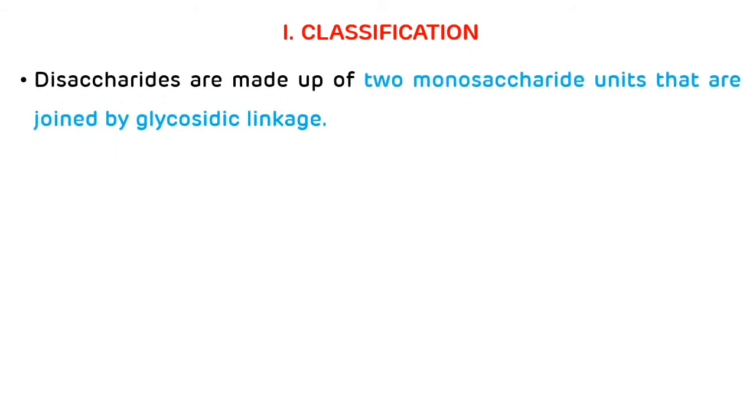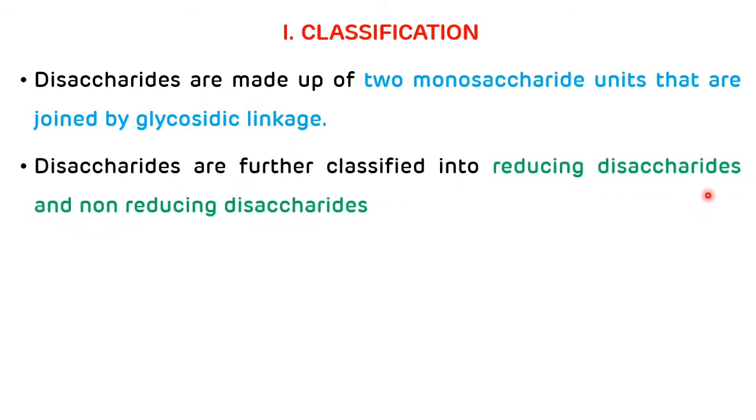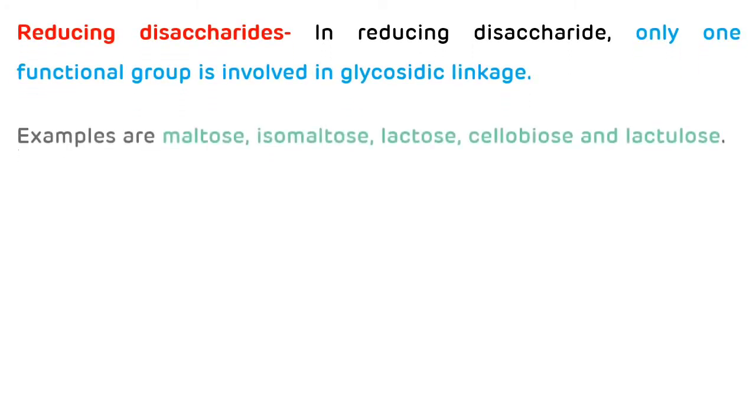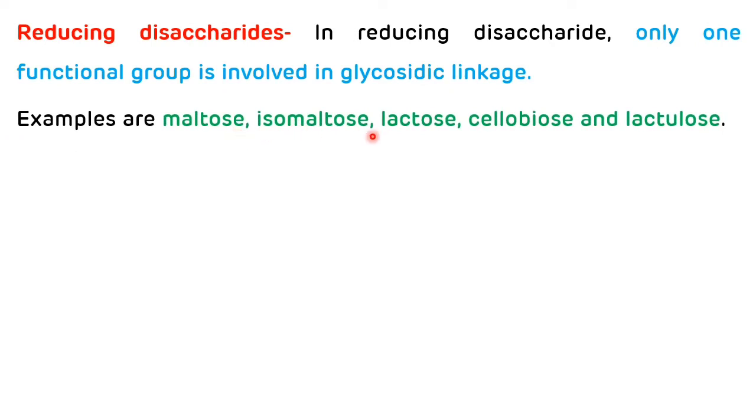First, we will see classification of disaccharides. Disaccharides are made up of two monosaccharide units which are joined together by glycosidic linkage, and they are classified into reducing disaccharides and non-reducing disaccharides. Examples of reducing disaccharides are maltose, isomaltose, lactose, cellobiose, and lactulose.